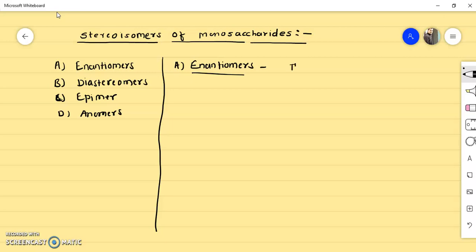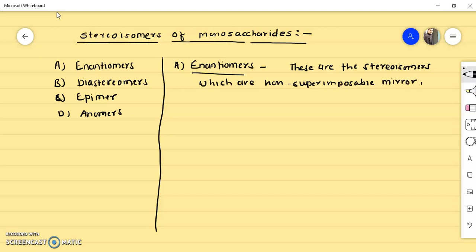So these are the stereoisomers which are non-superimposable mirror images of each other. Okay, so it is very simple.